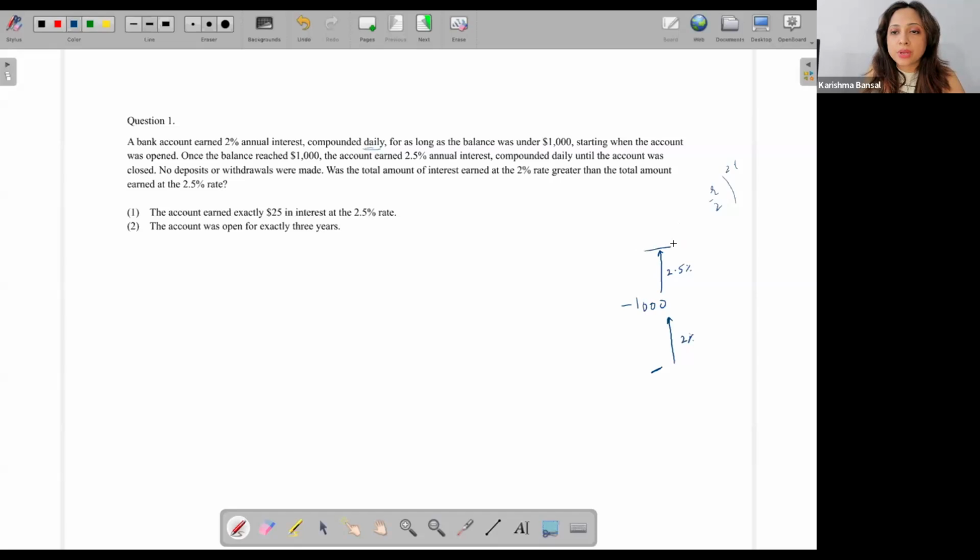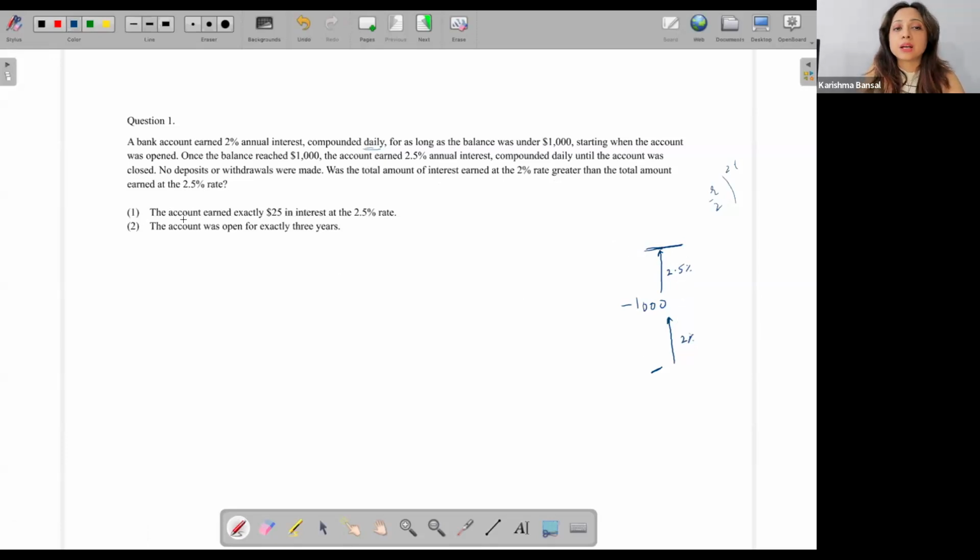So at this point, the account was closed. No deposits or withdrawals were made. Whenever it was closed, we're not given. Was the total amount of interest earned at the 2% rate greater than the total amount earned at the 2.5% rate? So what they're saying is, is the amount earned at this higher than the amount earned at this? Fine. This is all the information that we have till now.